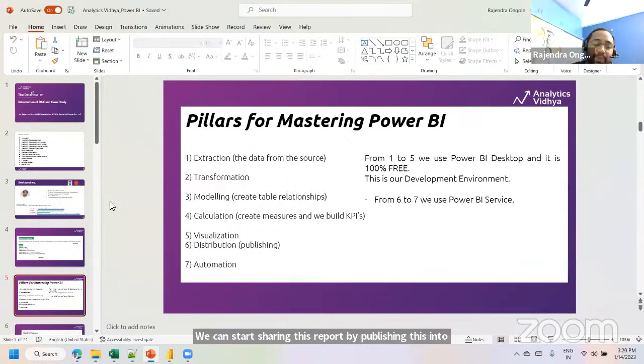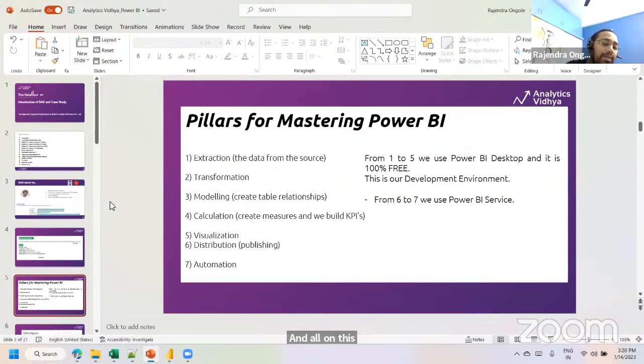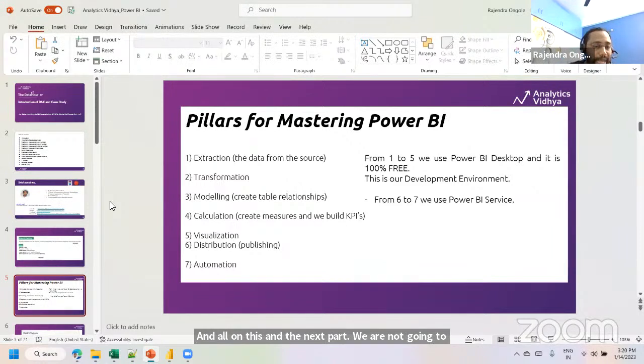So we can start sharing with multiple users, or as per the group. If you have 100 members who want to see the report, we can implement some kind of RLS implementation. And the next part: we are not going to do manual publishing of the report on a daily basis. Daily, the sales value should not be the same. Maybe tomorrow the value should change.